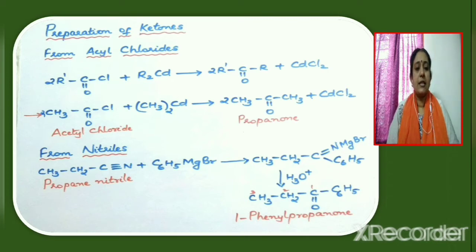Now let us see the next method of preparation of ketone, that is from nitriles. A nitrile is RCN. For example, let the nitrile taken be propane nitrile, which is CH3CH2CN. It reacts with Grignard reagent, phenyl magnesium bromide, C6H5MgBr. An addition product is obtained which on acid hydrolysis gives the ketone CH3CH2COC6H5. The IUPAC name of the product is 1-phenyl propanone.